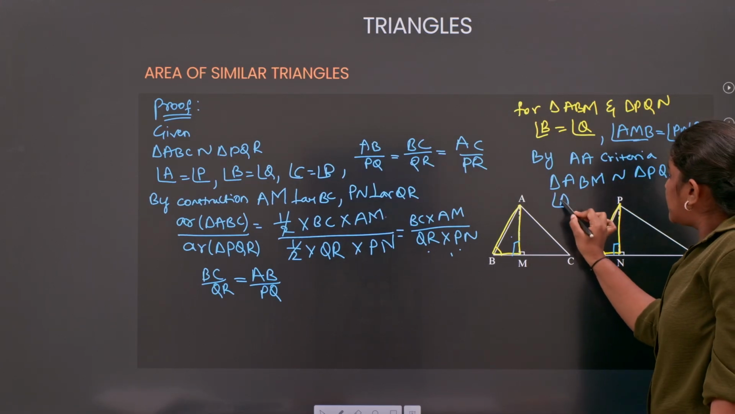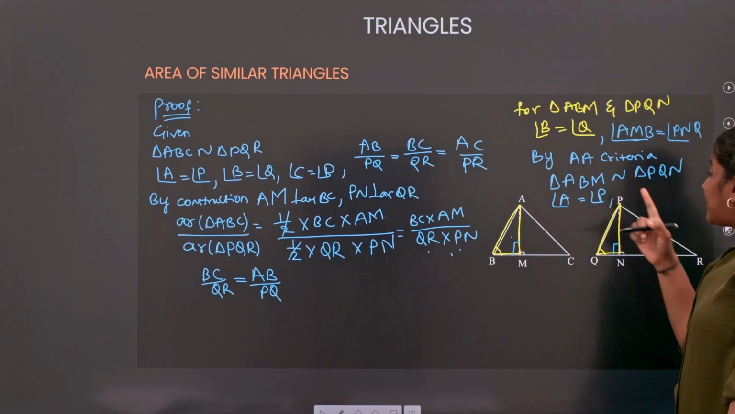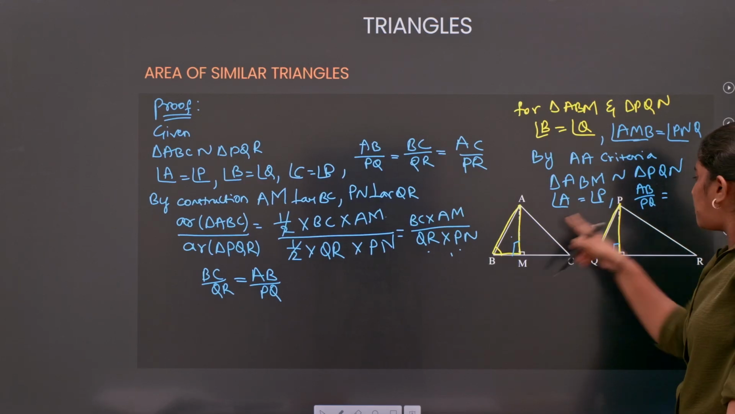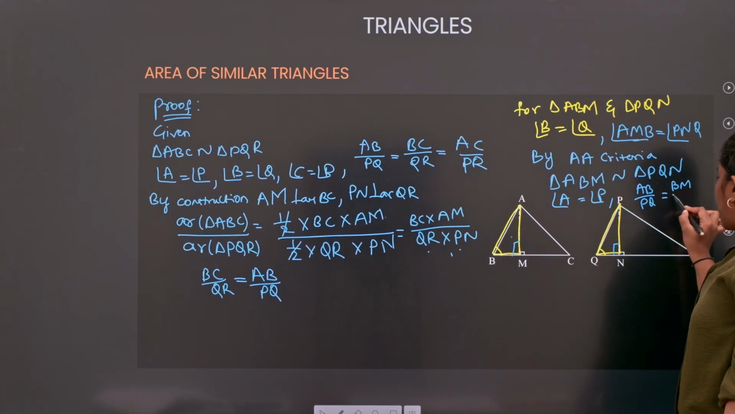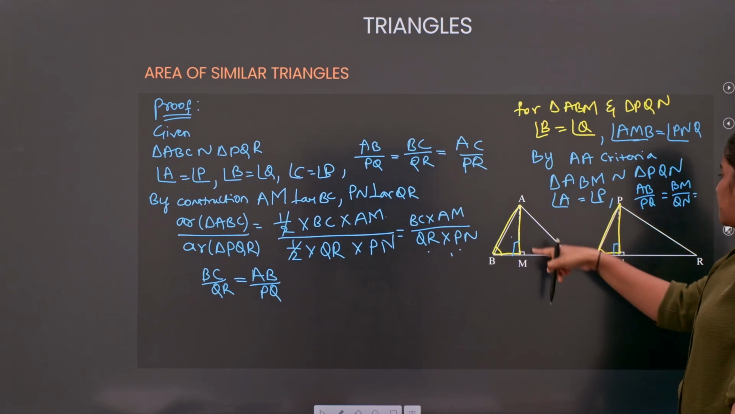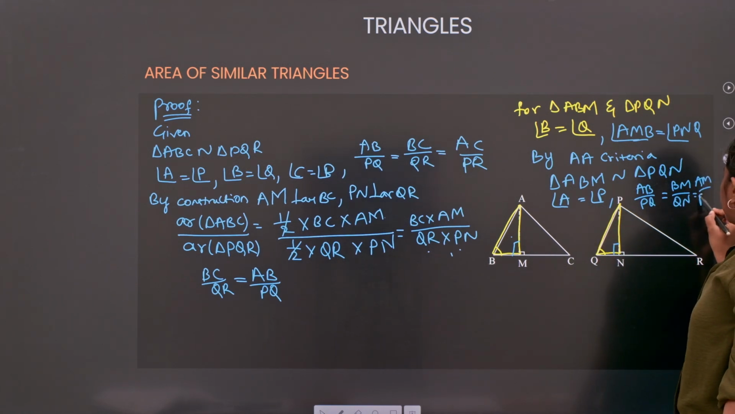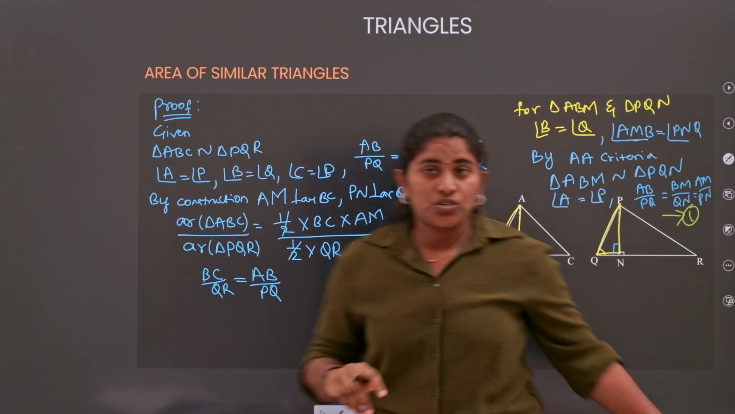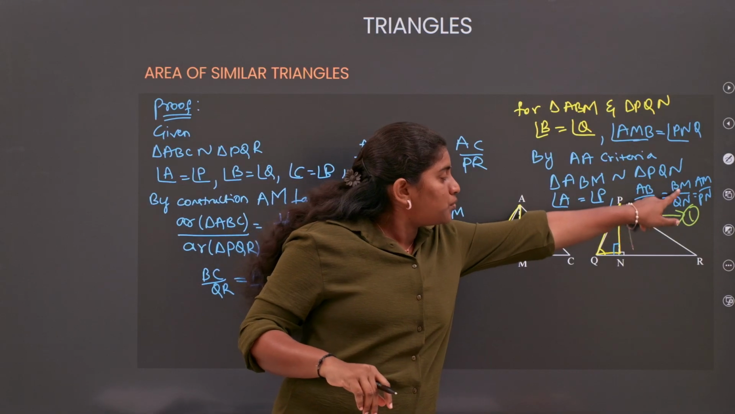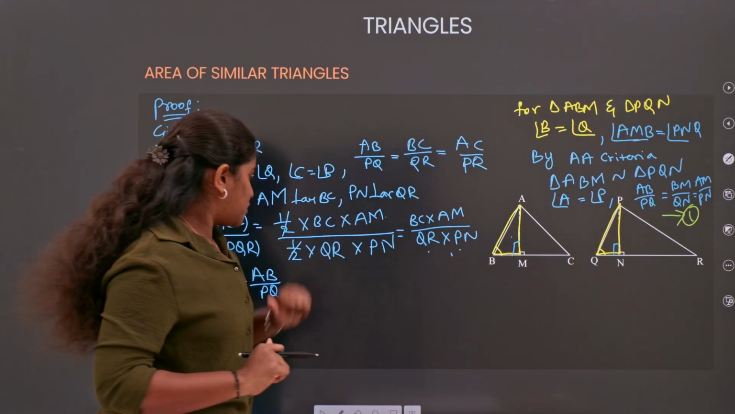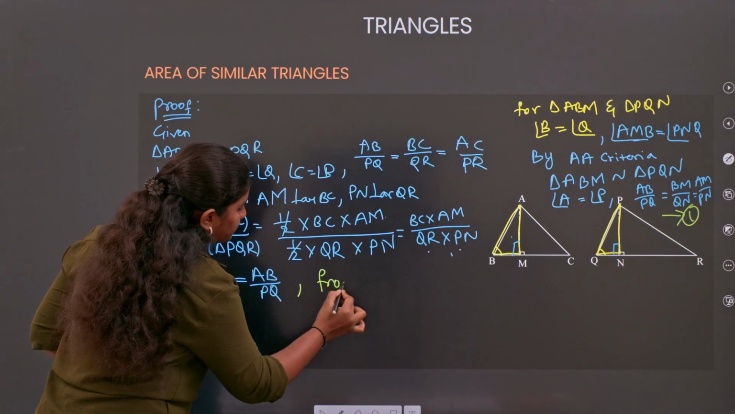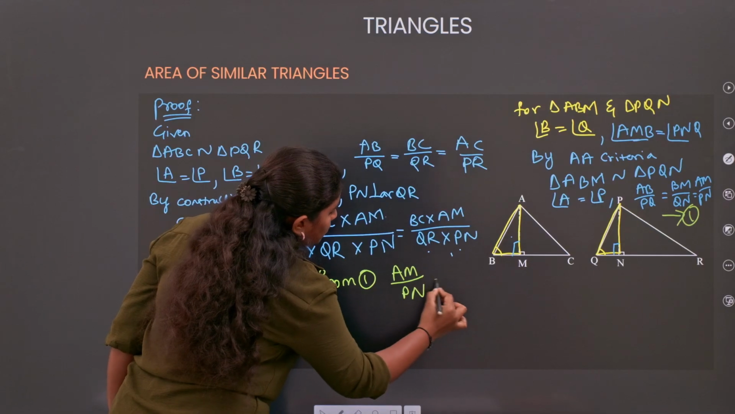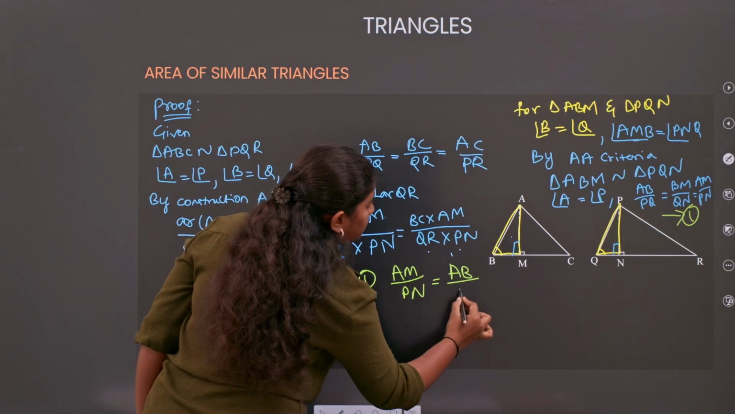So you will get angle A equals angle P, and coming to the corresponding sides, AB by PQ equals BM by QN, which equals AM by PN. Fine. Now consider this as equation 1. So from equation 1, what can we write? From equation 1, we can write AM by PN is also equal to AB by PQ.